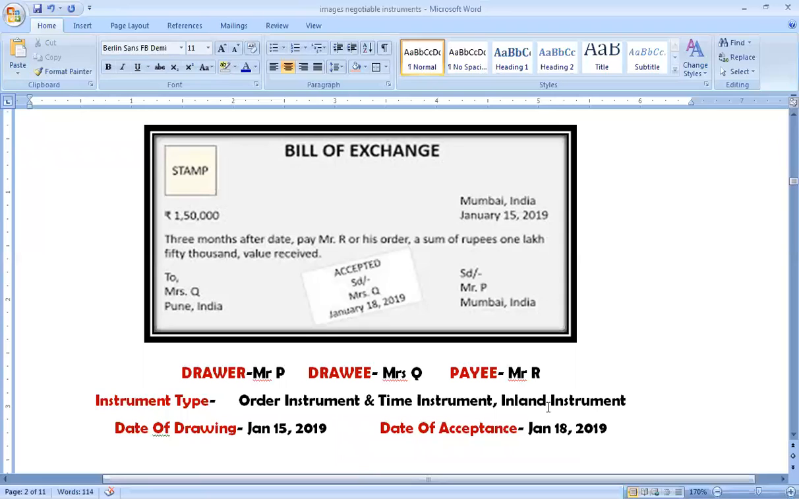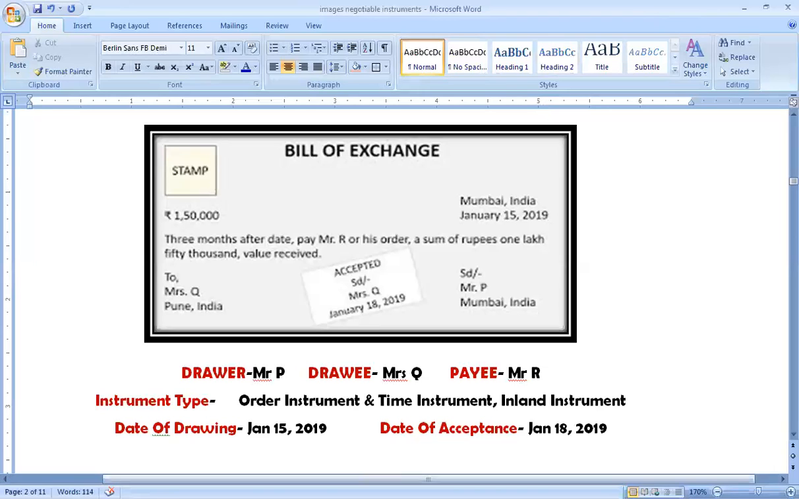Thirdly, it is an inland instrument because it was drawn by a person in India and payable to a person within India, payable by the other person within India. Then the date of drawing is mentioned here, January 15, and the date of acceptance is also mentioned here, January 18. And there's a stamp here, there's a certain fixed amount here, the amount in figures and the amount in words are similar. So these are certain aspects of the bill of exchange. Now, considering all this, let me discuss with you the provisions about the bills of exchange.